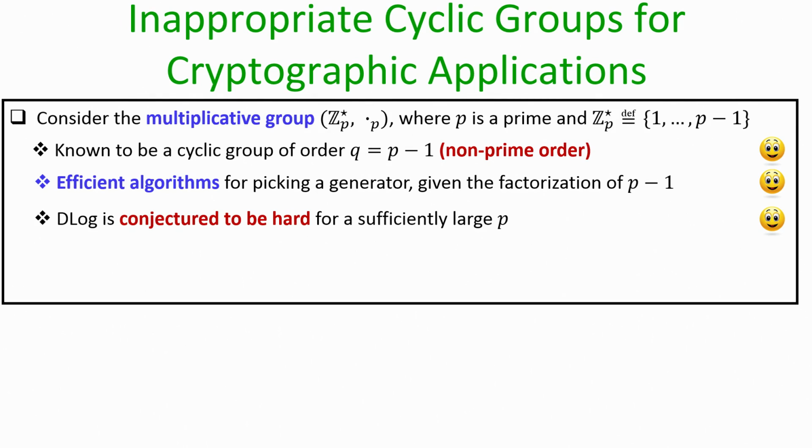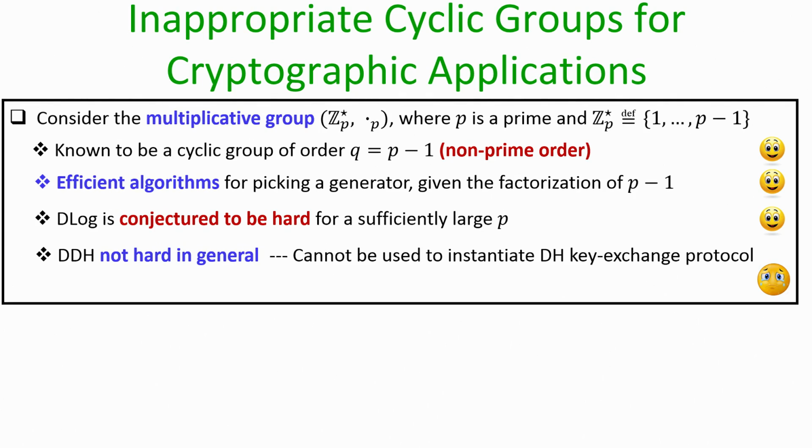So, that is also good news with respect to this group, but the problem here is that the DDH problem is not hard in general in this group, and that means we cannot use this group to instantiate the Diffie-Hellman key exchange protocol, because remember, for the strong privacy of the Diffie-Hellman key exchange protocol, we need that the DDH problem should be difficult to solve in the